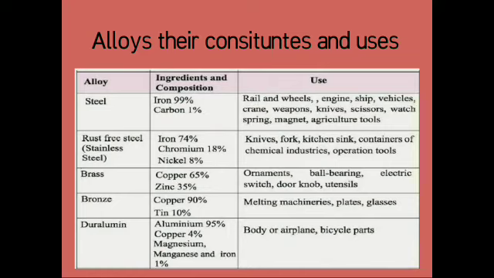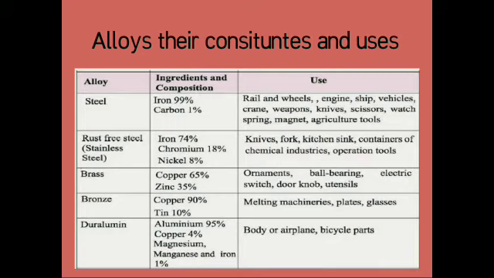Steel is made up of iron and copper, and steel is used to make railway tracks and wheels, engines, ships, vehicles, cranes, weapons and so on. Then rust-free steel, stainless steel, is made up of iron, chromium and nickel and is used to make forks, kitchen sinks, containers for chemical industries and operation tools.